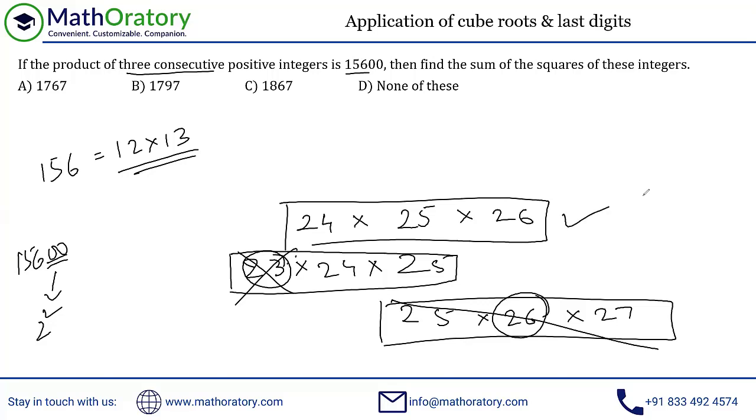Not the answer as such. I mean, the numbers that we are multiplying to get the 15,600. Now we are looking for the sum of the squares of these integers. So let's think about the smartest way to do this.